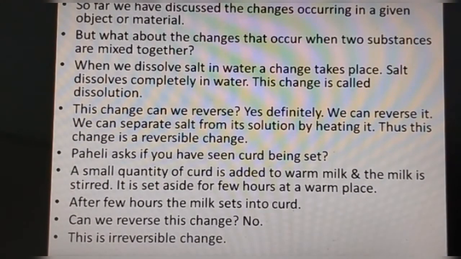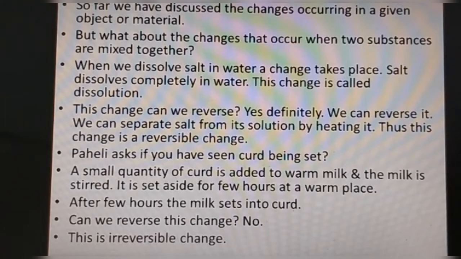Now, so far whatever we have discussed, the changes occurred in a given object or material. But what about the changes that occur when two substances are mixed together? So what happens when we mix two substances? For example, we dissolve salt in water. Definitely a change takes place. Salt dissolves completely in water. Now this change is called dissolution.